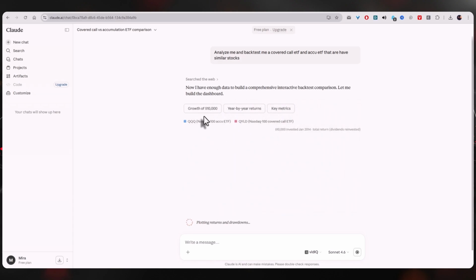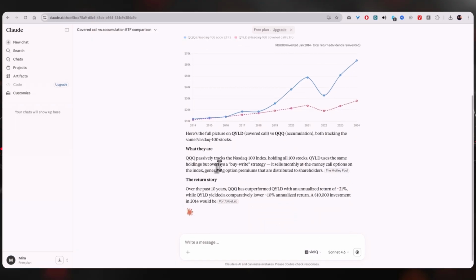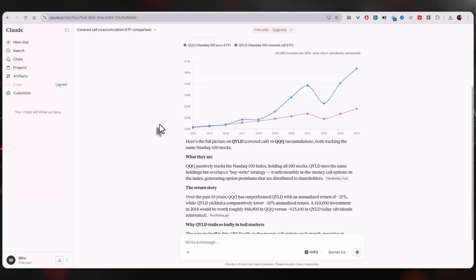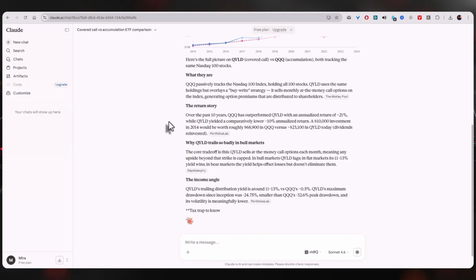I am showing you how to break Claude out of those frustrating thinking loops where the model seems to spin its wheels without actually giving you an answer. The first thing you need to do is look at your current prompt and make the task significantly smaller. When you give Claude a massive, vague goal, it often gets paralyzed by the complexity.